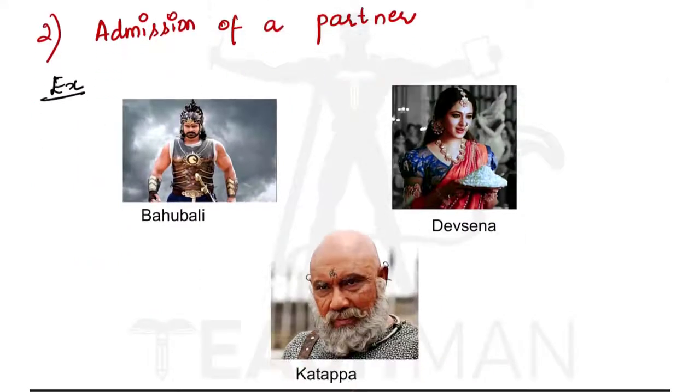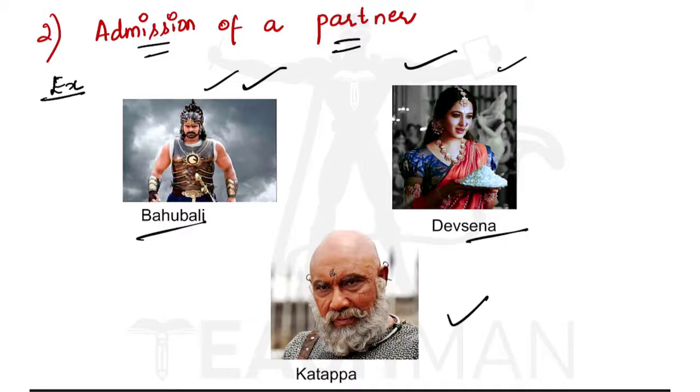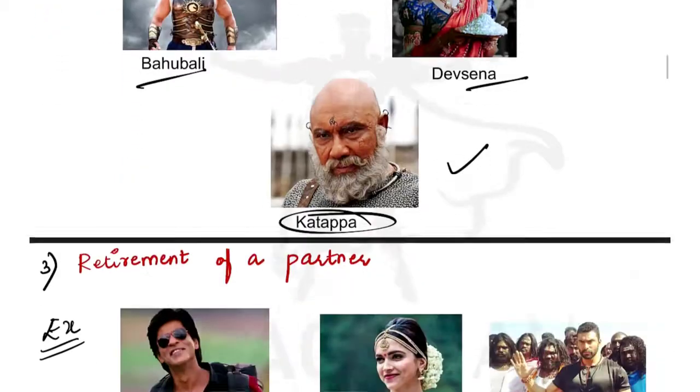Then the second condition is admission of a partner. Let us take an example. Bahubali and Dev Sena are partners in a firm. Now they want another partner. So what they do is they admit Katappa as a new partner. Now before there were only two partners, that is Bahubali and Dev Sena. Now a new partner is coming into existence, that is Katappa. Now their relationship is changing. Hence their relationship is changing. There will be dissolution of partnership.